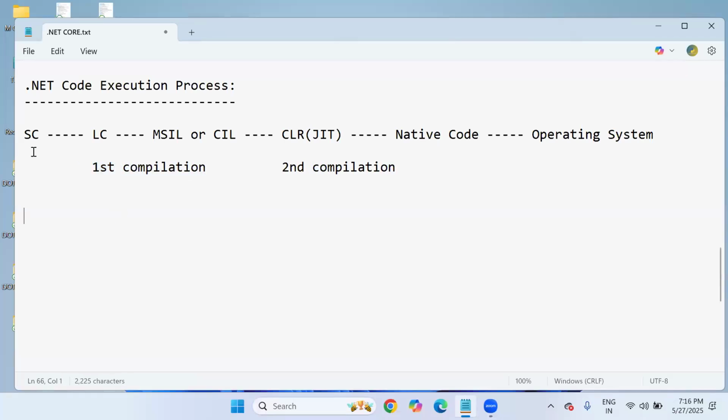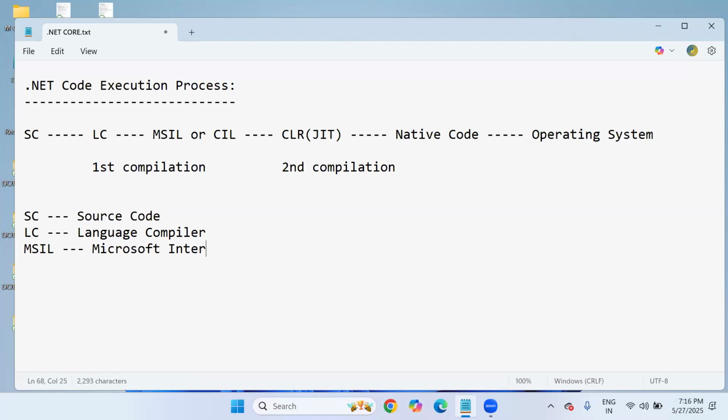Listen carefully. First, let me write the abbreviations. SC means source code. LC means language compiler. MSIL means Microsoft Intermediate Language Code, and CIL means Common Intermediate Language Code.